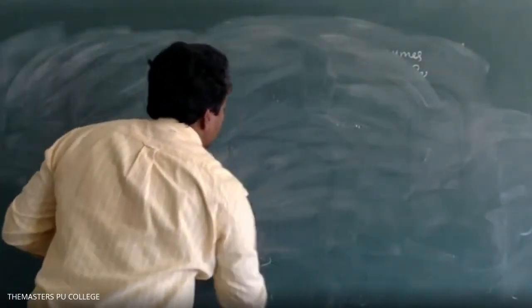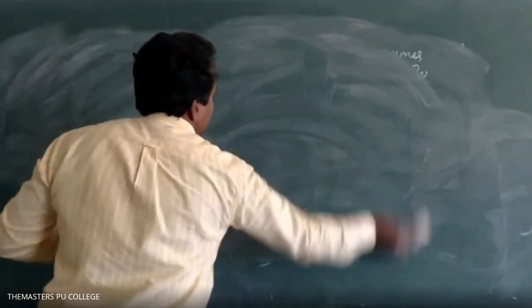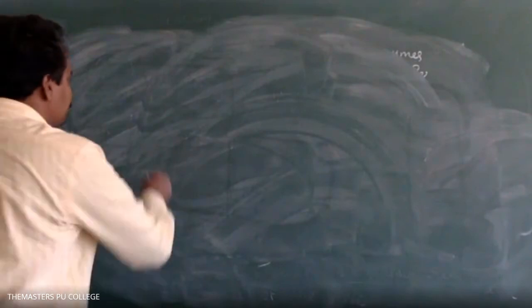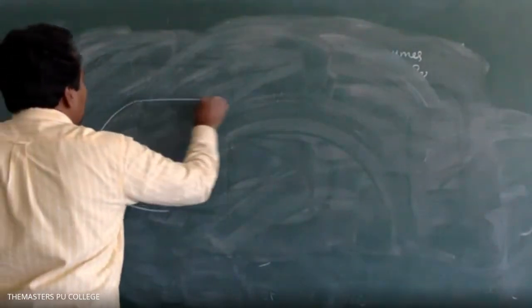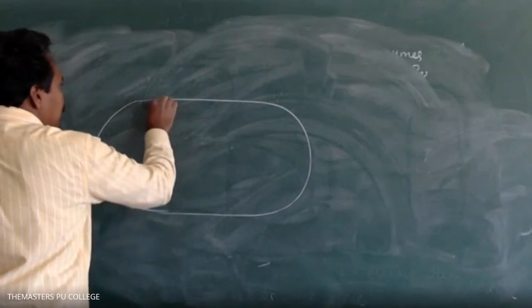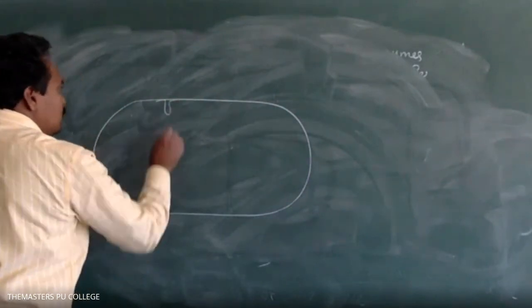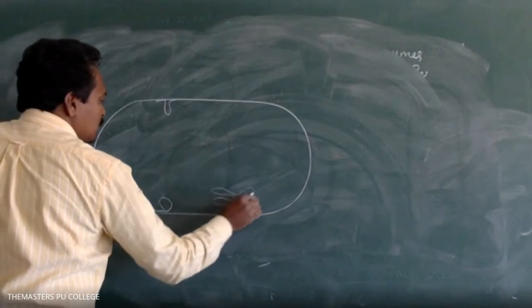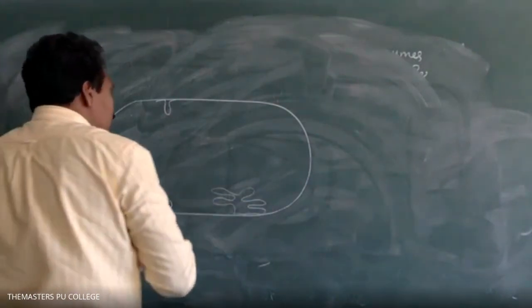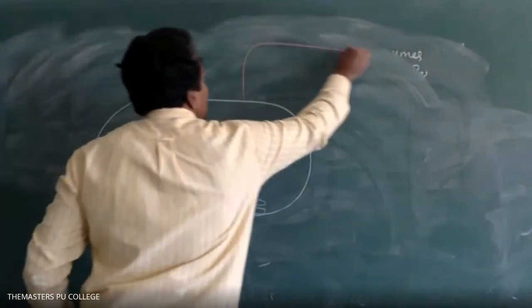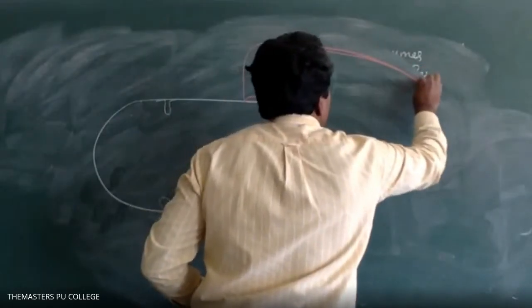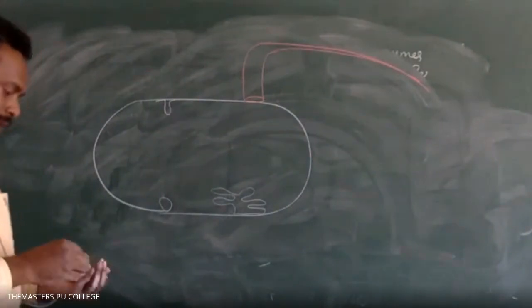The cell membrane forms several structures, flagella. Along with this, in prokaryotic organisms, flagella arise from the cell membrane.